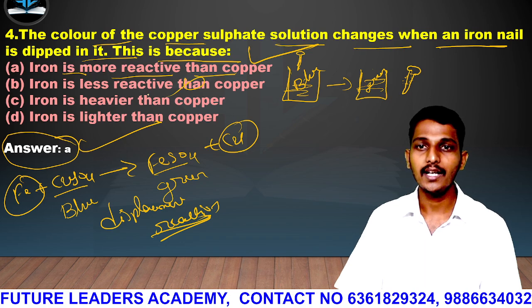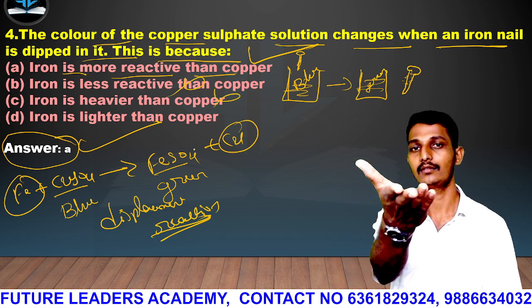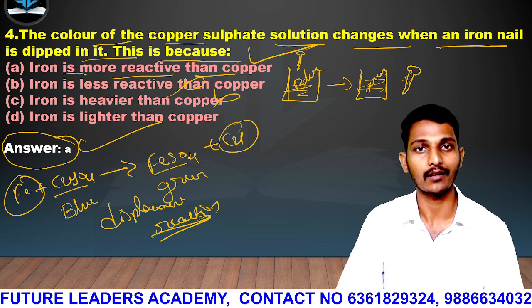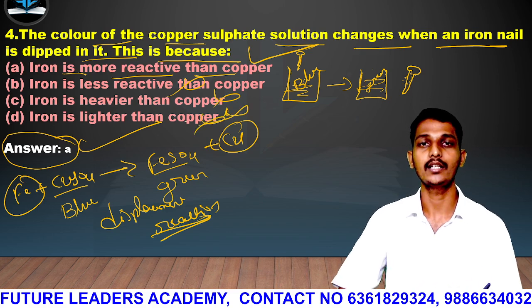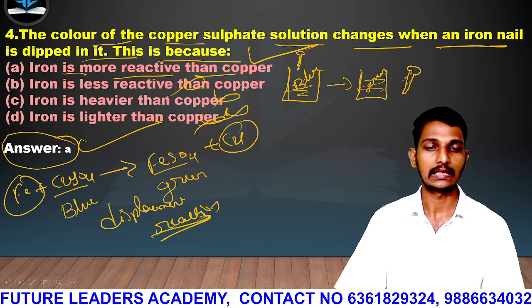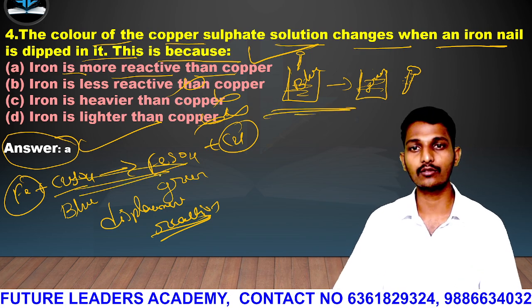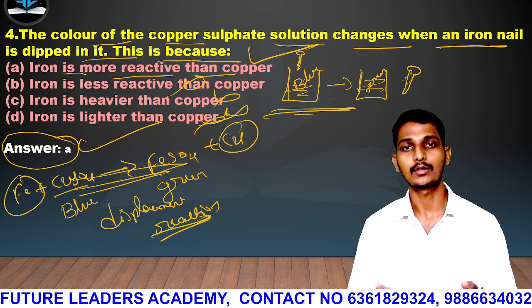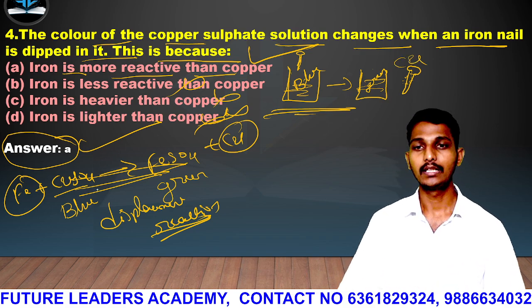Iron is not lighter than copper, and iron being heavier than copper is true, but this kind of option will not be the right option, and lighter than copper is totally wrong. Okay, clear? So color is also very important, guys, and this reaction is also very important, and what is depositing on that? Copper has been deposited. Understood? Next question.